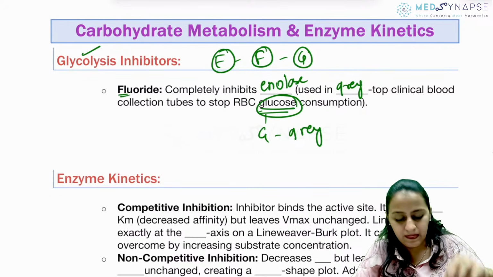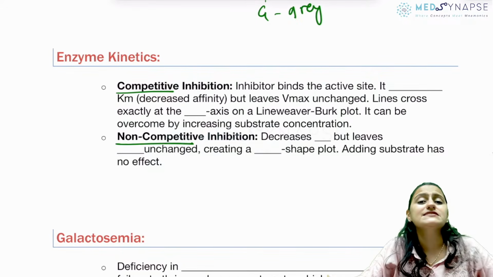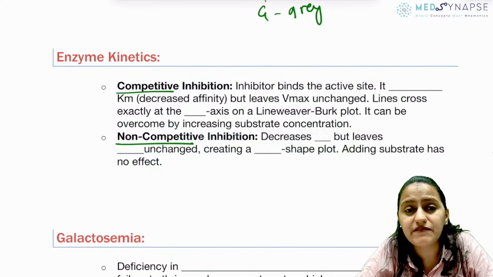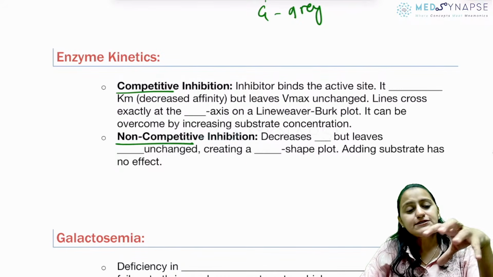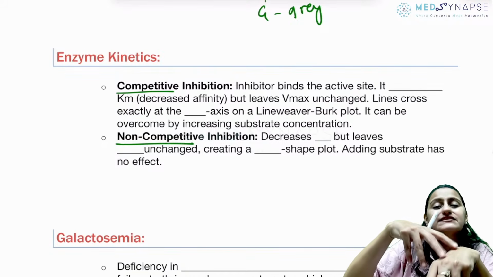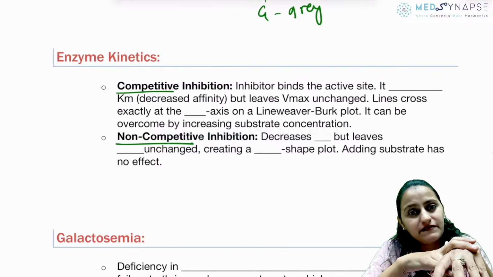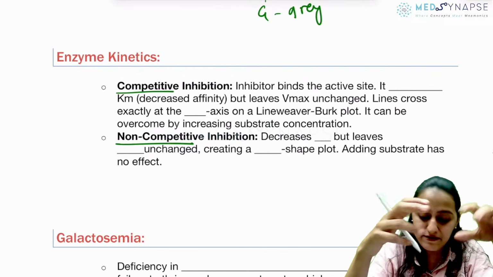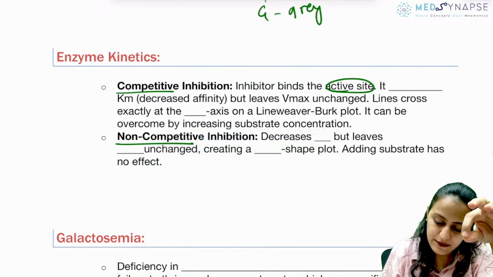Okay, going to enzyme kinetics, competitive versus non-competitive. What example have I given you for this? The example of playing musical chairs, right? So there is one last chair, two people are competing for the same chair. That is going to be competitive inhibition. So they are competing for the same site, which is the active site. Okay? Is this clear with everyone?